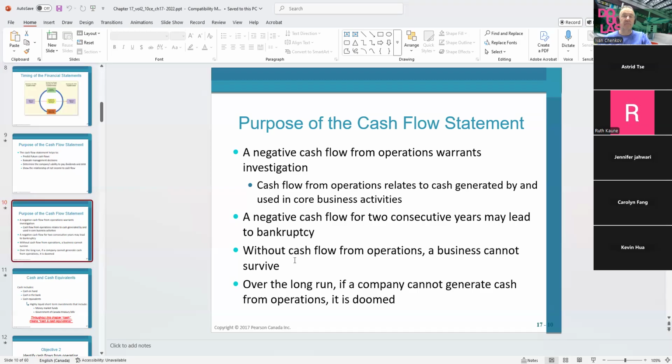The other thing is, if the company cannot generate cash from the operations, it will be very hard, pretty much impossible, for the business to survive, unless you have a ginormous amount of savings which you're willing to put in the company. Over the long run, if the company cannot generate cash from the operation, basically it's going to be closed. So the most important cash flow is the cash flow from the operations.